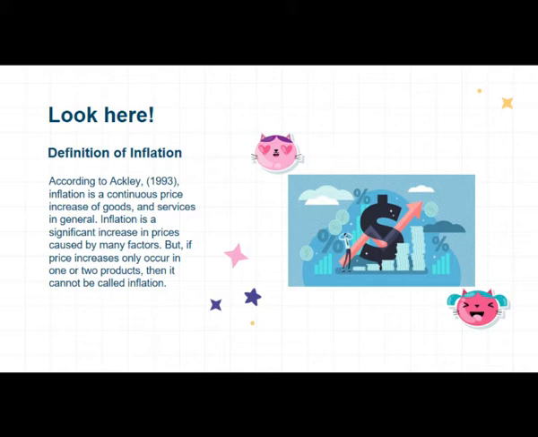But if price increases only occur in one or two products, then it cannot be called inflation, because inflation can be said if there is an increase in the price of a product and it affects the product itself. In this case, we can take examples related to daily needs, such as the soaring price increase caused by the increase in consumption of people.